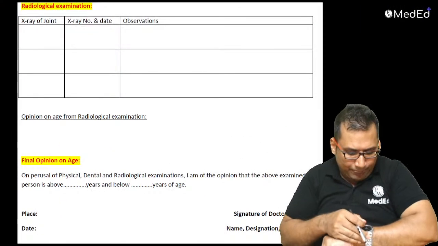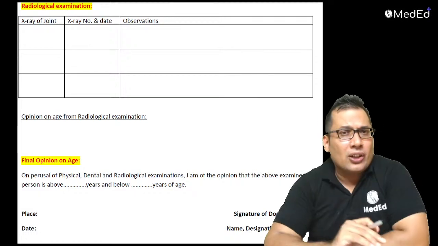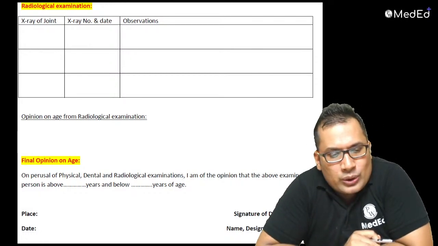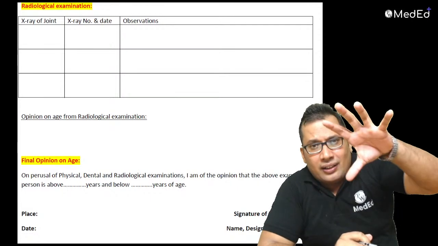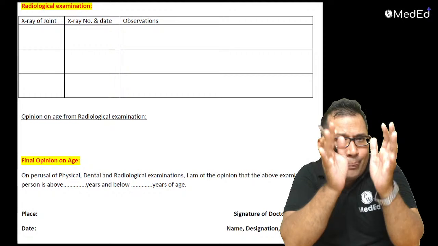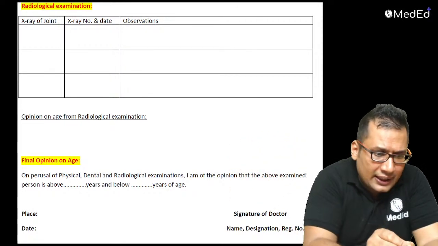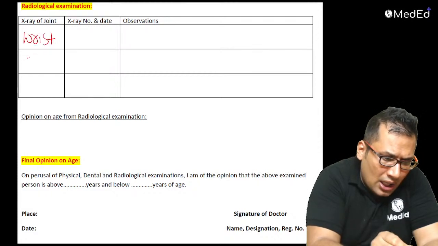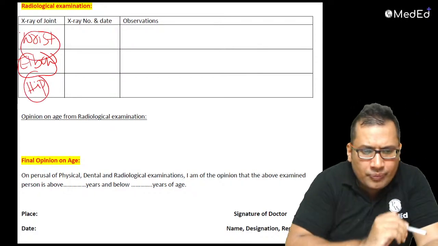So this completes the dental examination. Now comes a very important component, the radiological examination. Sometimes an X-ray can be given, or an X-ray finding can be given. This center has appeared, this center appeared and fused, something like that. You need to write the X-ray joint. For example, wrist joint or elbow joint or hip joint, any joint that is given.